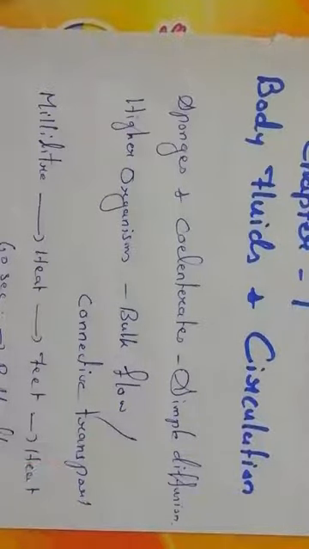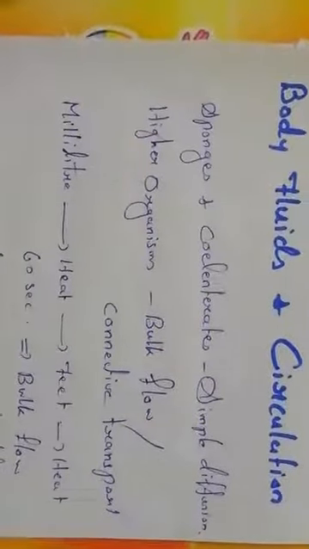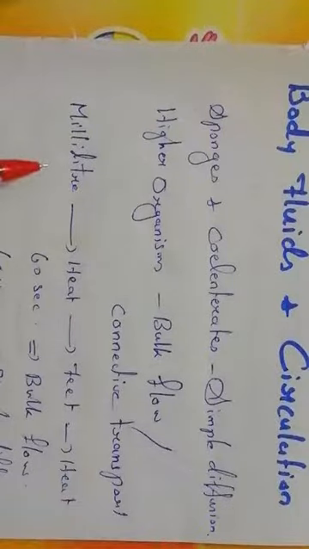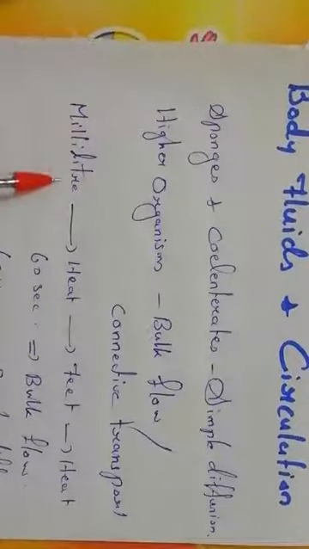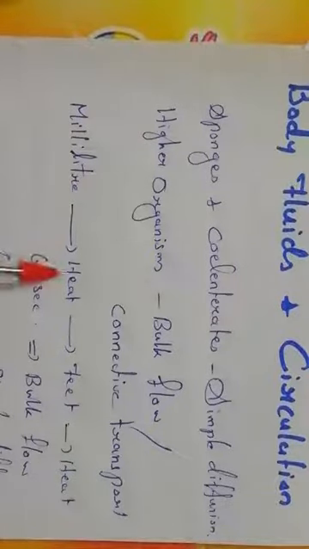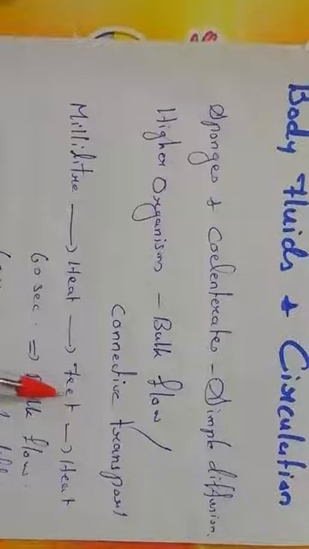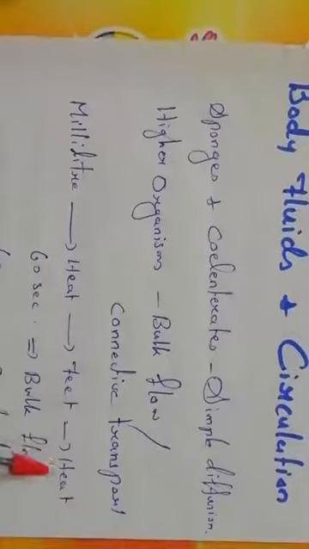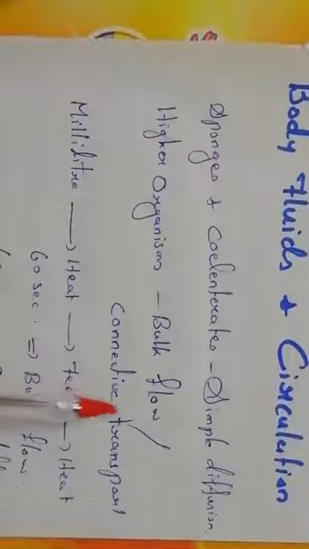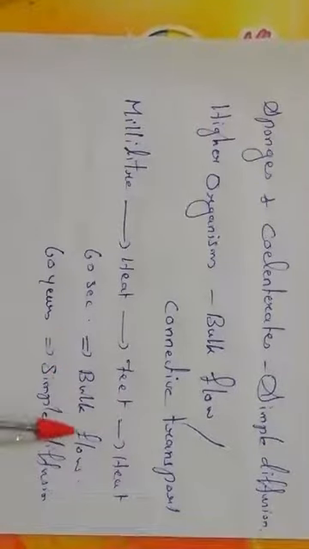For example, in the human body, to transport 1 milliliter of blood from the heart to the feet and back again from the feet to the heart, one circulation takes only 60 seconds by bulk flow.